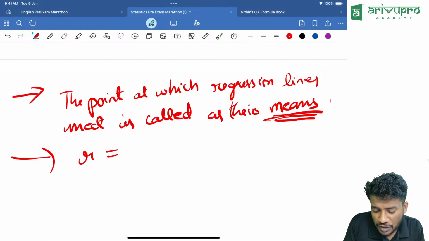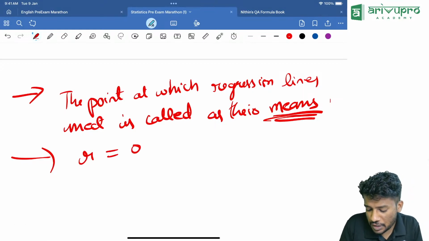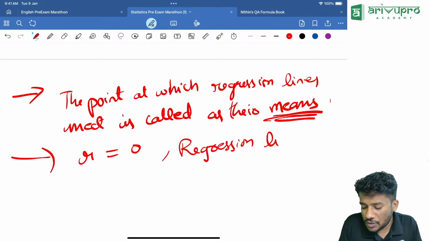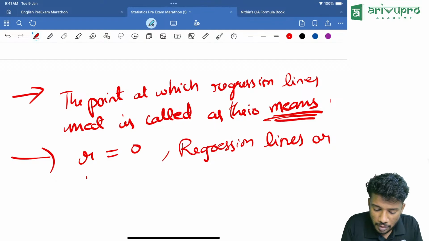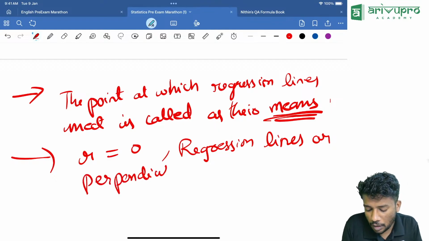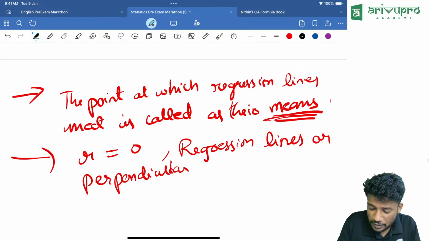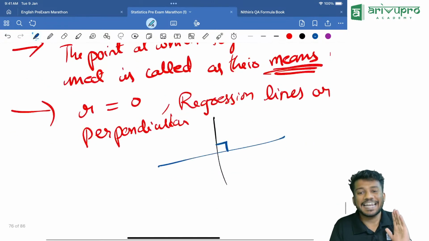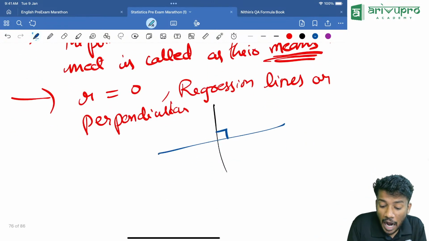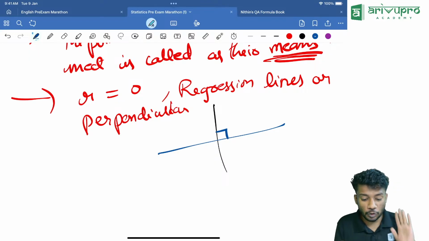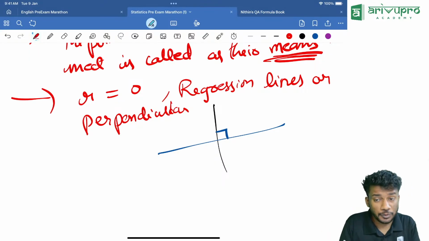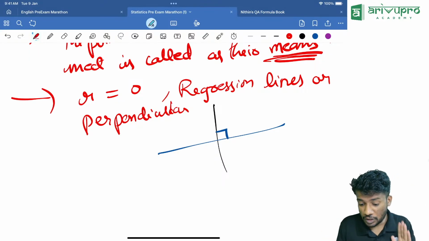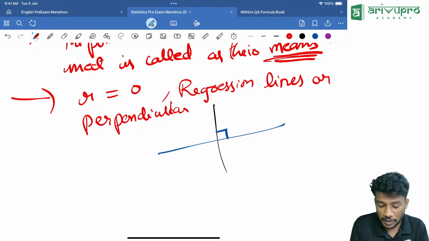When R is equal to 0, the regression lines are perpendicular. Okay, perpendicular. That means if there is a line like this and if there is a line like this, their angle will be 90 degrees. That is called R is equal to 0. The R value, the coefficient of correlation, is 0. Regression lines are perpendicular to each other.